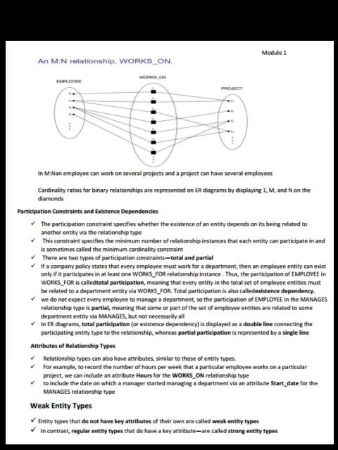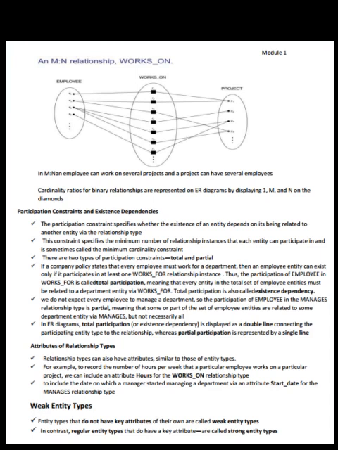We do not expect every employee to manage a department, so the participation of employee in the manages relationship type is partial, meaning that some of the set of employee entities are related to some department entity via manages, but not necessarily all. In an ER diagram, total participation is displayed as a double line connecting the participating entity type to the relationship, whereas partial participation is represented by a single line.